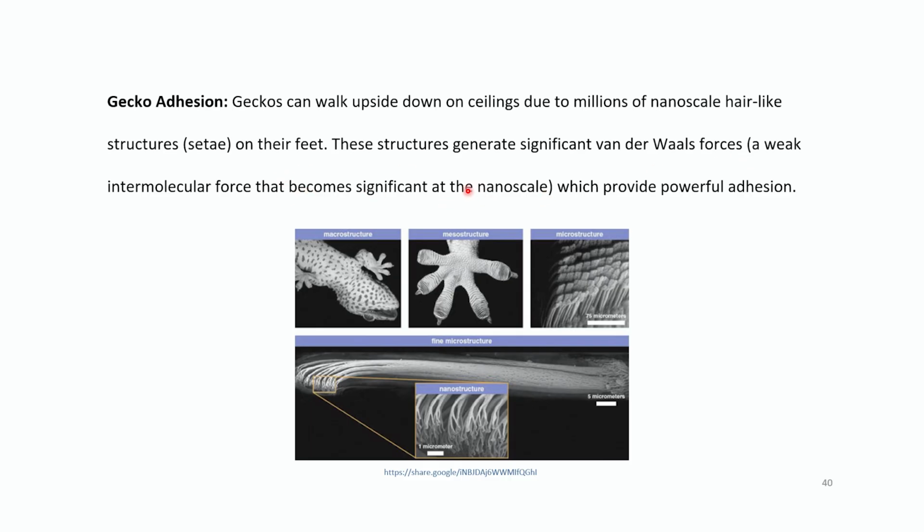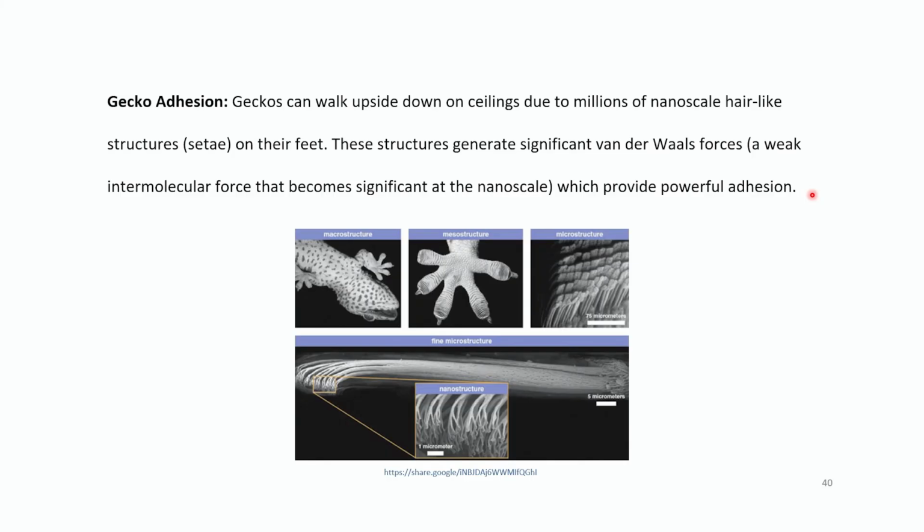So van der Waals forces that are generally weak, at this nanoscale become dominant, so dominant that they are able to overcome gravity. A large sized object is going to experience gravity, but still the gecko is able to stick to the surface of your ceiling. It is because they have millions of nanostructures, with a high surface area. On the nanoscale, your van der Waals forces are dominating so well that they are providing a powerful adhesion, even overcoming gravity. That's your gecko lizard.